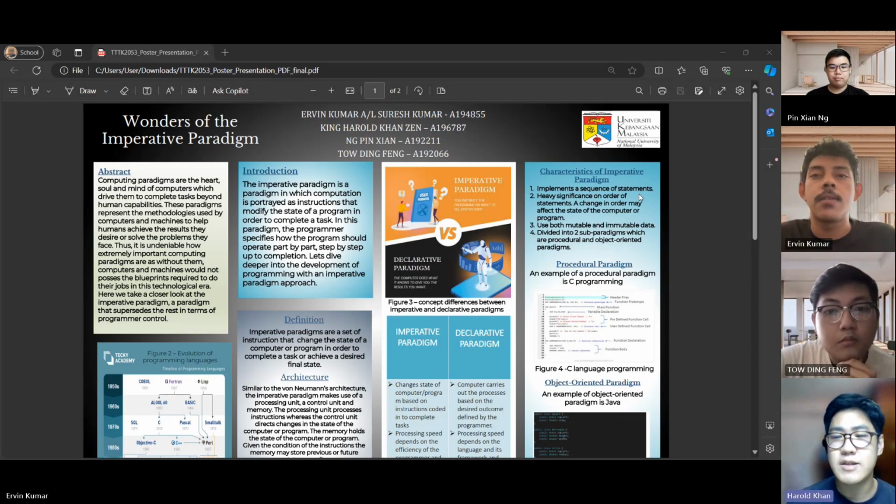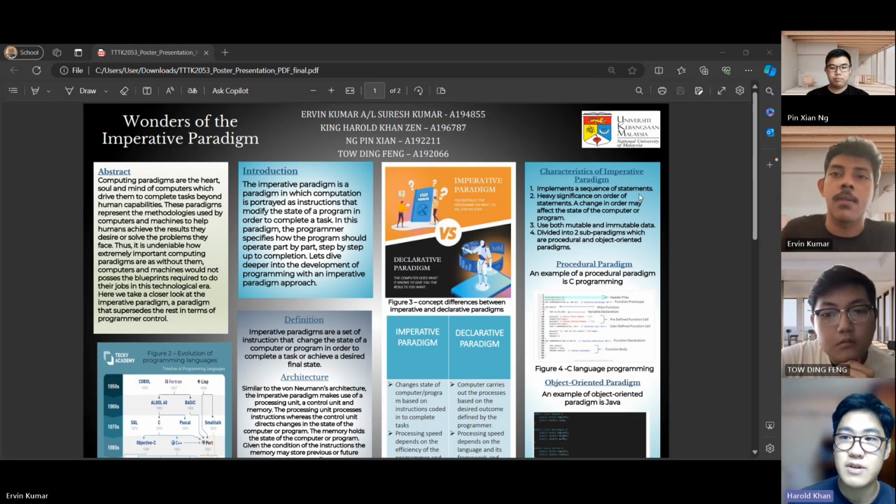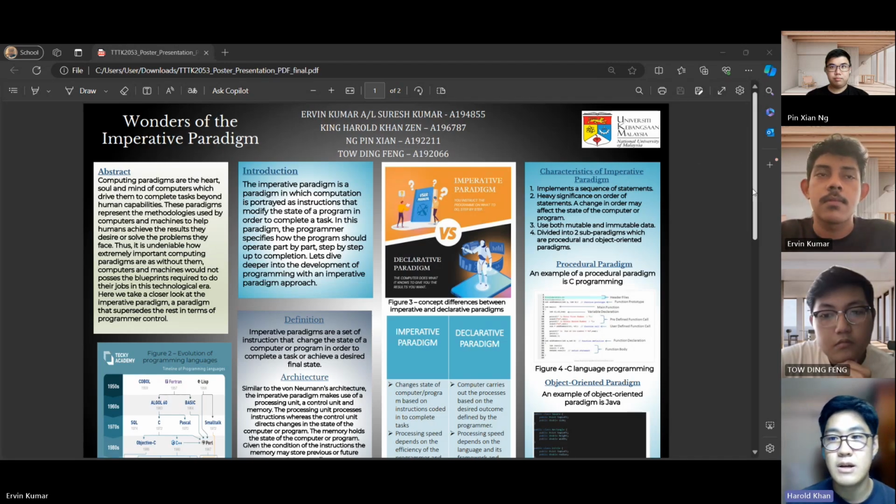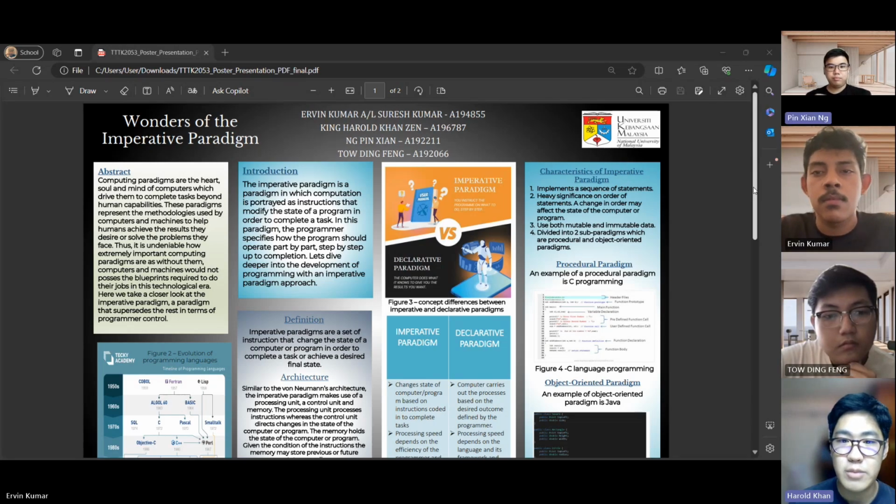Computing paradigms are essential as they guide computers to perform tasks beyond human capabilities. These methodologies enable machines to help humans achieve desired results and solve problems. Without computing paradigms, computers wouldn't have the necessary blueprints to function effectively in today's technological world. Among these paradigms, the imperative paradigm stands out for offering the most control to programmers.